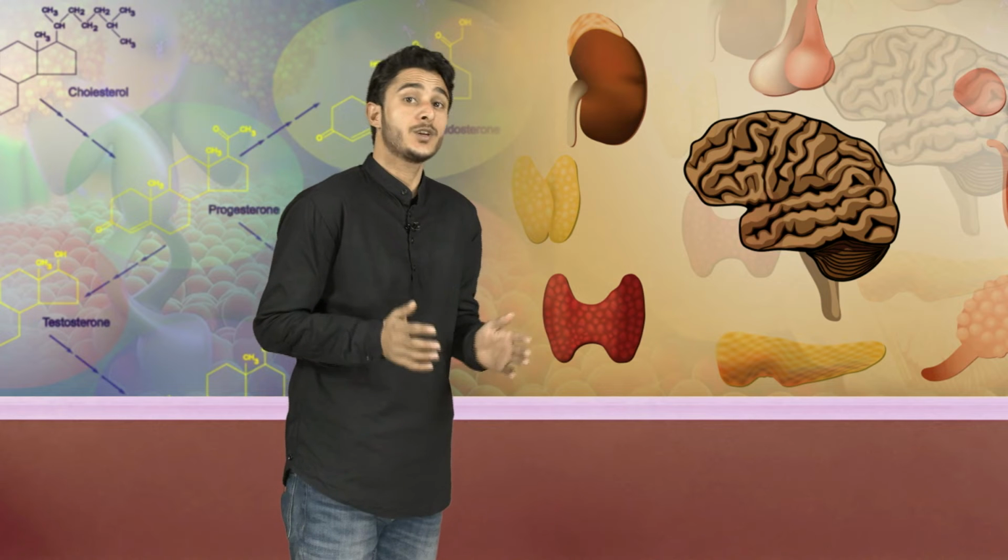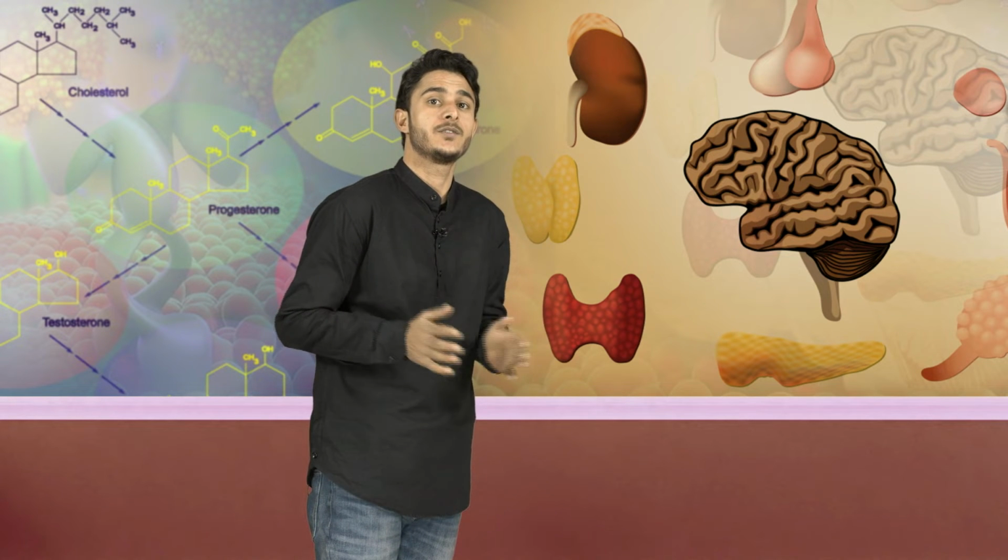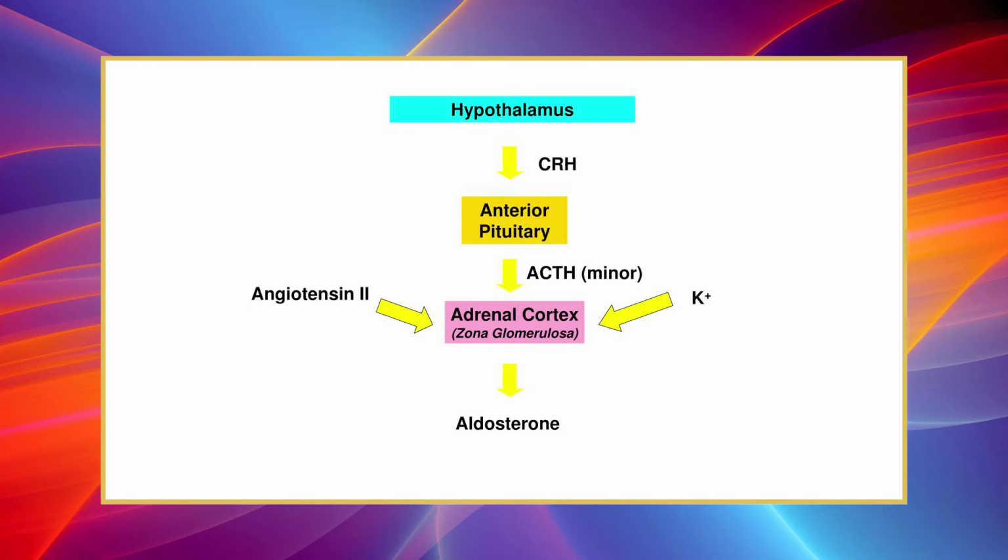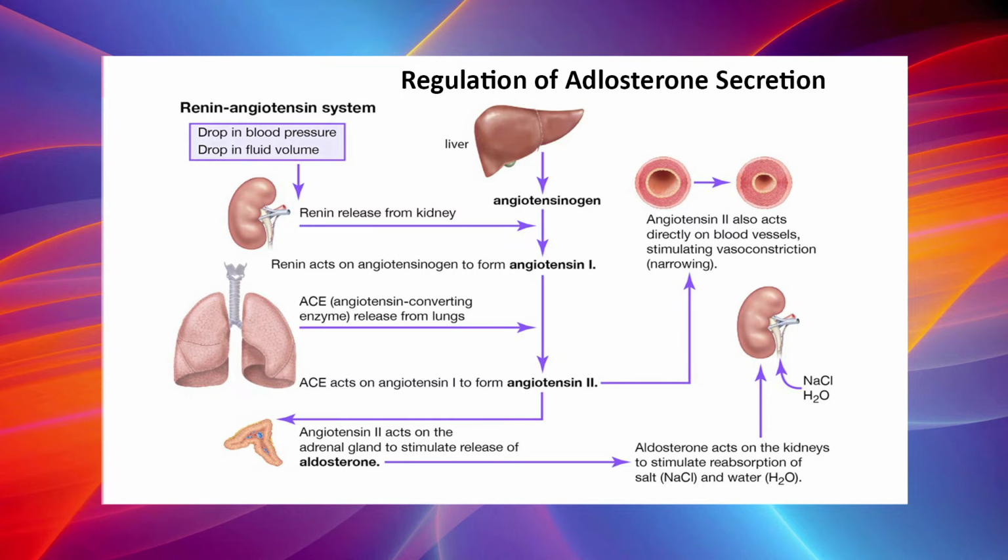Increase in the concentration of potassium ions is the most effective stimulant for aldosterone secretion. It acts directly on the zona glomerulosa and increases the secretion of aldosterone. Decrease in sodium ion concentration and extracellular fluid volume stimulates aldosterone secretion through the renin-angiotensin mechanism as shown in the figure. Renin secreted from the juxtaglomerular apparatus of the kidney acts on angiotensinogen in the plasma and converts it into angiotensin first, which is converted into angiotensin second by converting enzyme secreted by lungs.